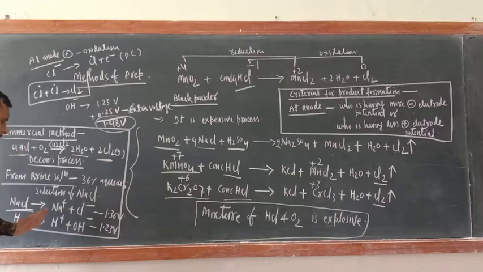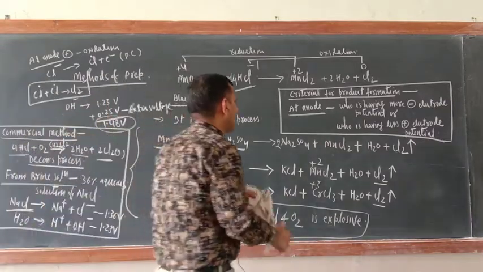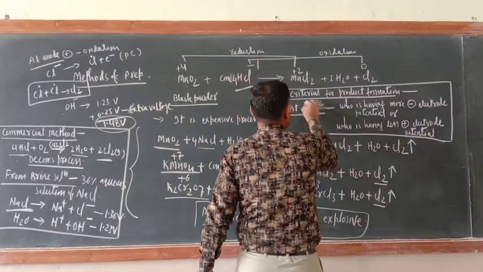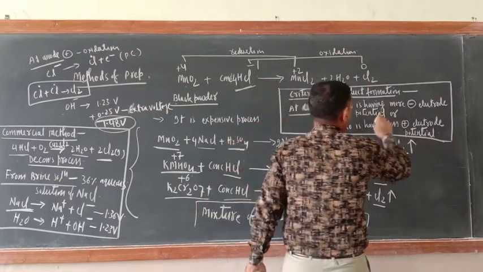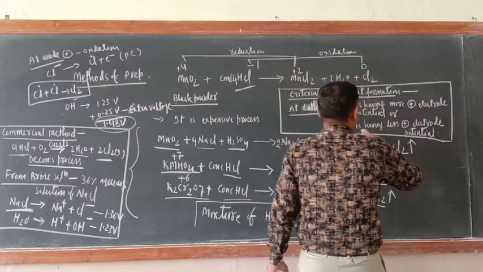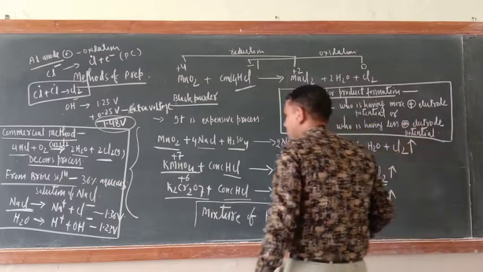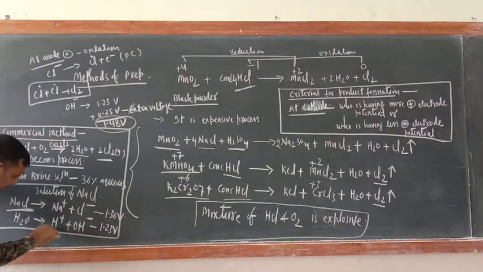And the same is the case with cathode. What is the criteria to move toward the cathode? Here I am writing at cathode: who is having more positive electrode potential or who is having less negative electrode potential. So just see here, what is the H electrode potential? 0.0 volt.